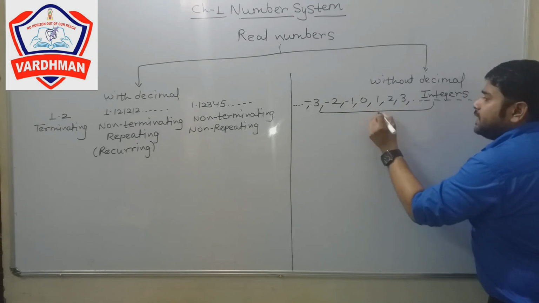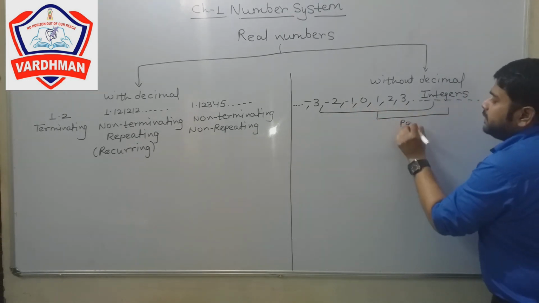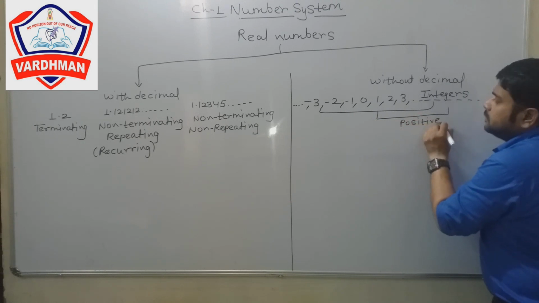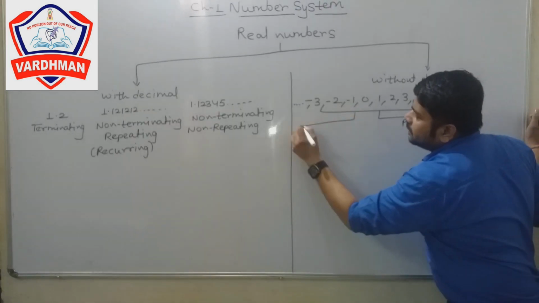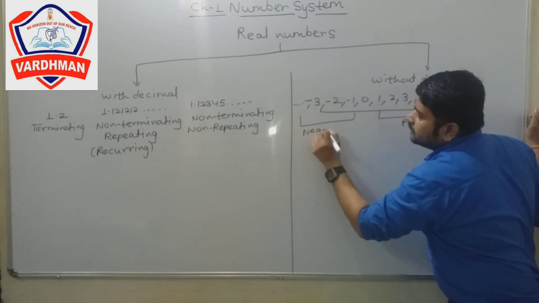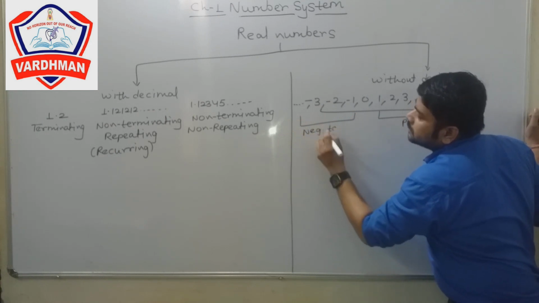From 0 on this side, all are positive integers.